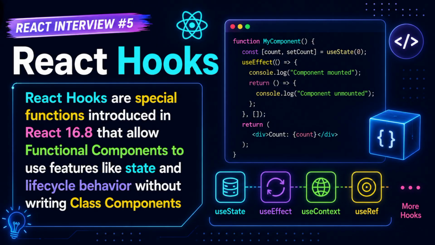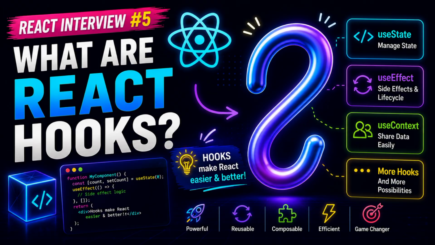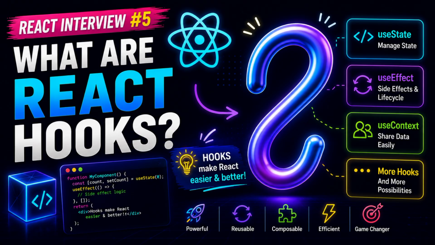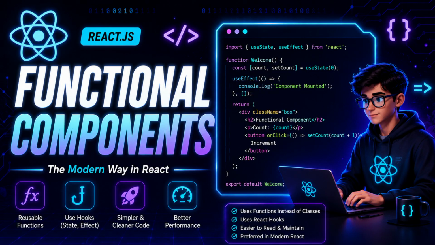React hooks are special functions introduced in React version 16.8 that allow functional components to use features like state and lifecycle behavior without writing class components. In simple words, before hooks were introduced, developers mainly used class components whenever they wanted to manage state or lifecycle methods. But after hooks were introduced, functional components became much more powerful and easier to write.